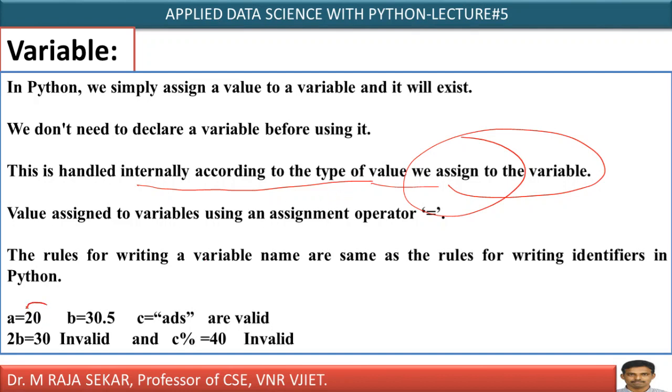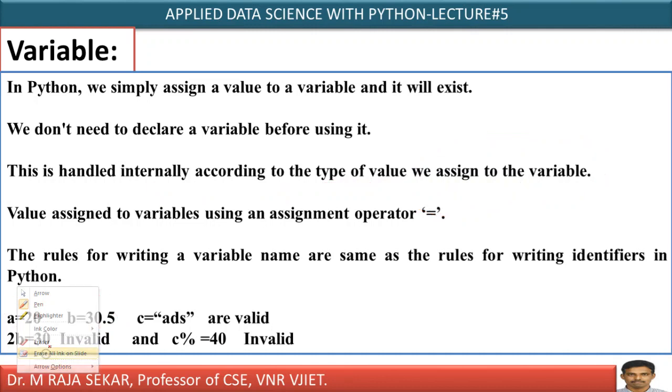Which type of value are we assigning to this variable? We are assigning 20, an integer value. Therefore, internally the system will treat it as an integer type variable. Here also I am not specifying b's data type. I am assigning the value 30.5, which is a float value. As you are storing a float value in b, the system will treat it as a float variable. Similarly, as you are keeping a string, ADS, inside variable c, automatically the system will treat it as a string, isn't it? It's simple and straightforward.